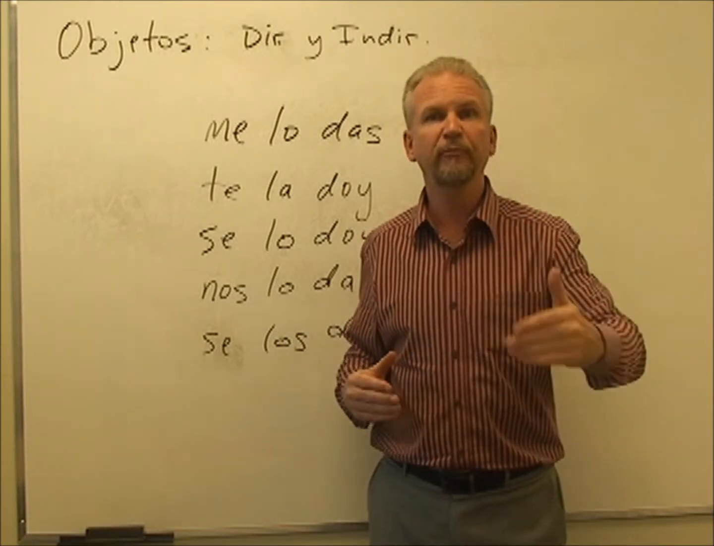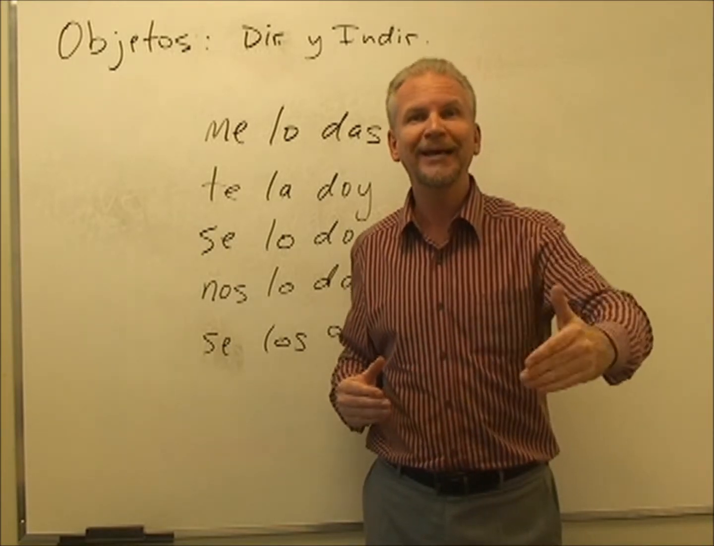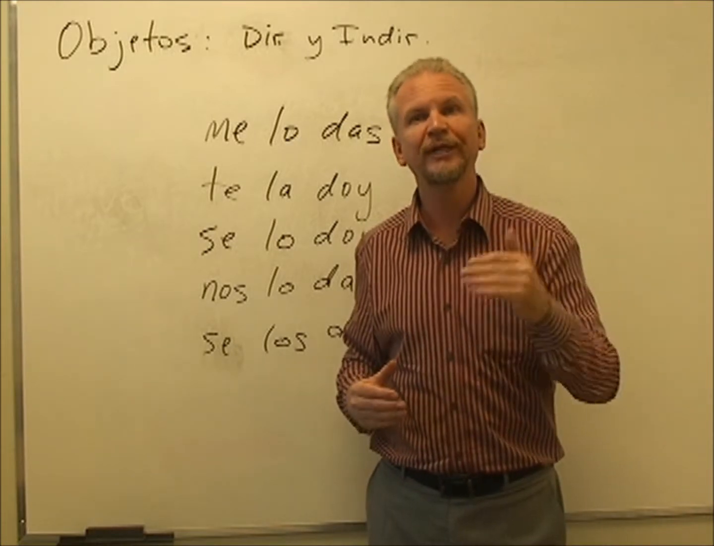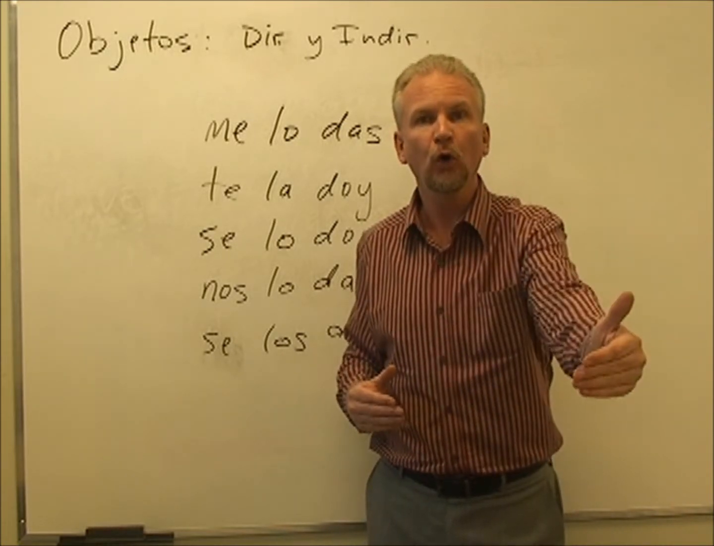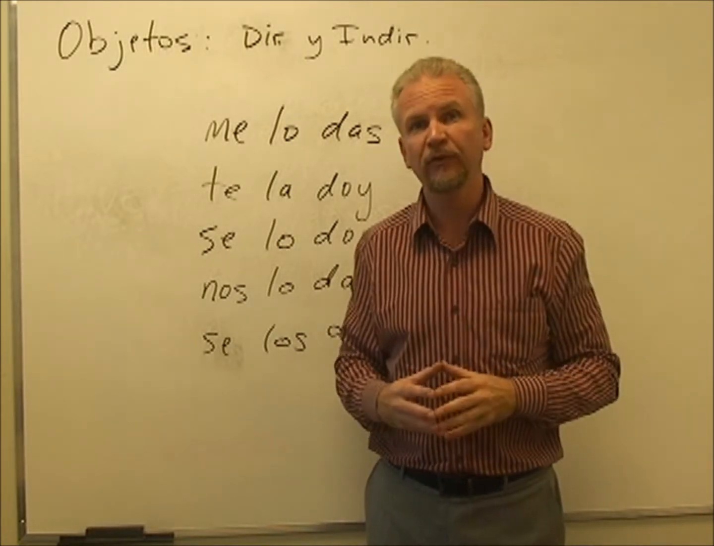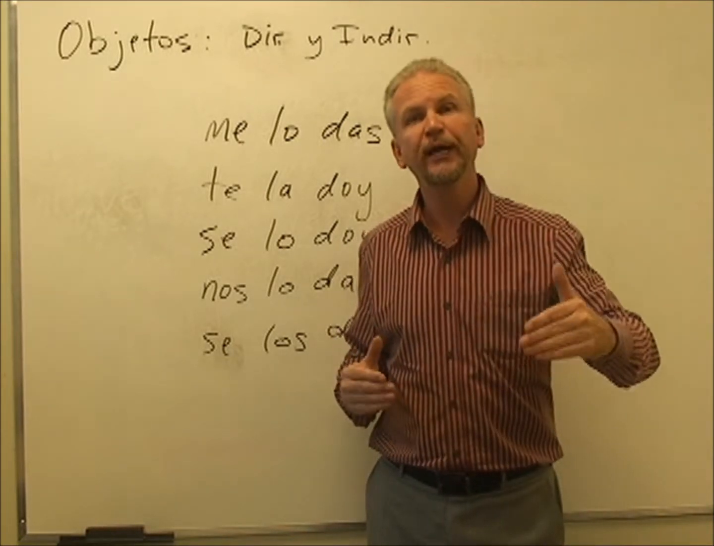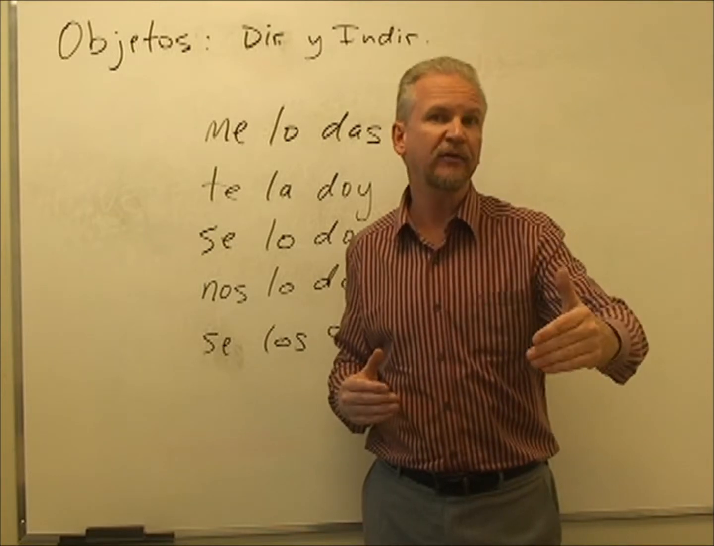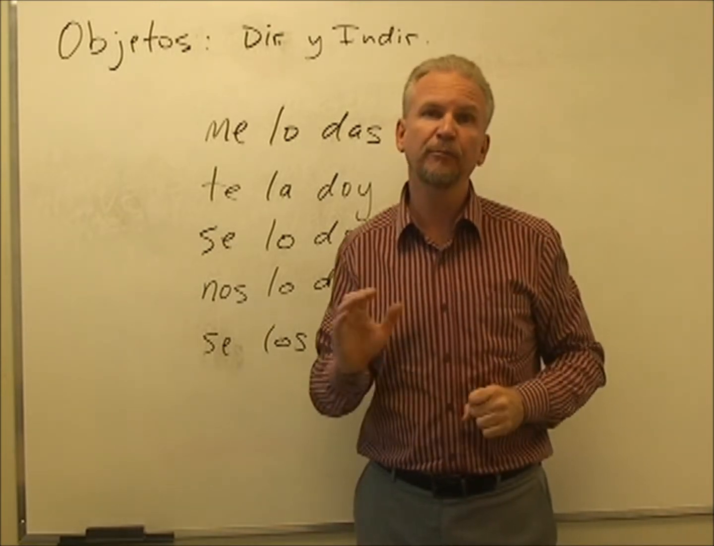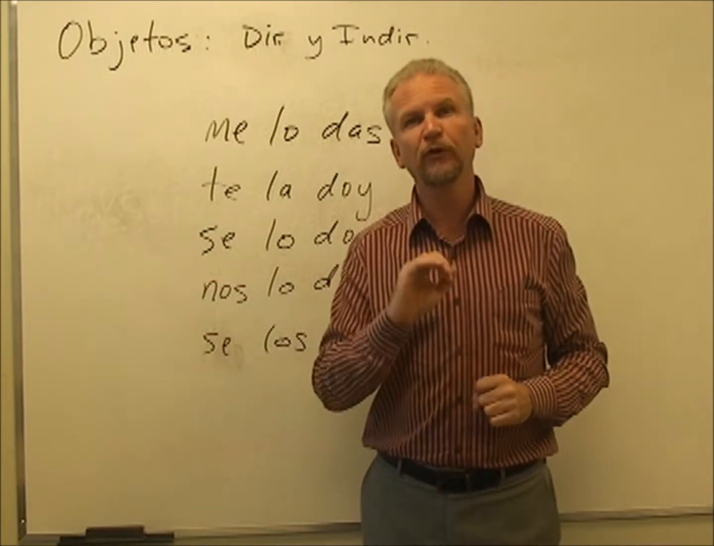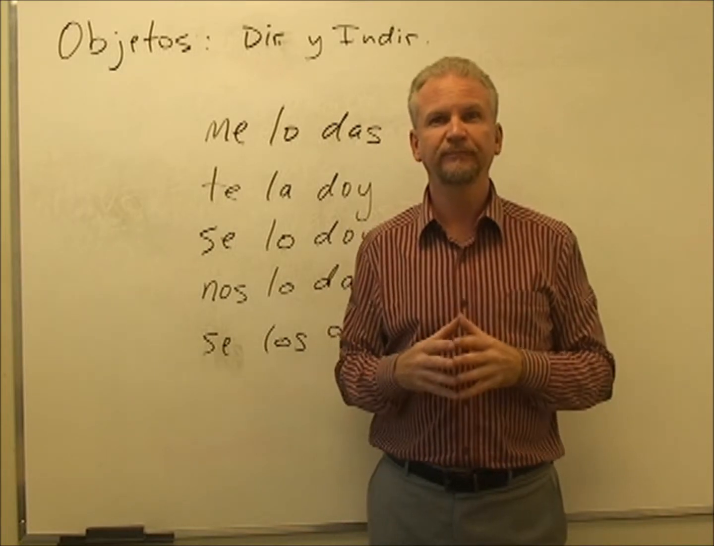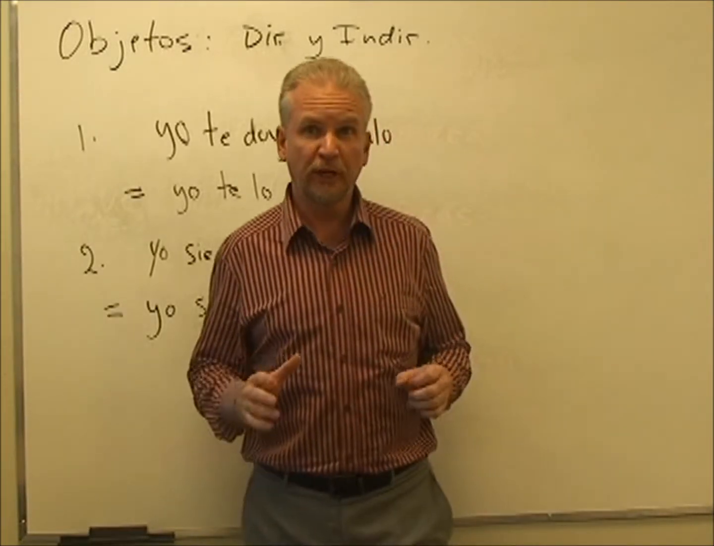We need to practice, but basically these objects are replacing the item we're talking about. So instead of saying give me the book, dame el libro, we say dame lo. The lo meaning give me it, that it being the book. Or dáselo, give it to him, if I wanted to say give the book to him. So we need to look at some examples.